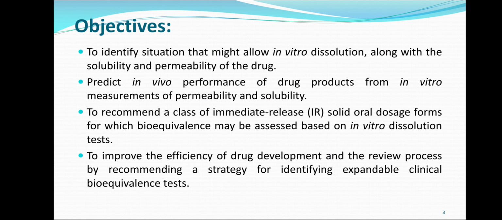Now, what are the objectives of BCS? To identify situations that might allow in vitro dissolution along with the solubility and permeability of the drug. It predicts in vivo performance of drug products from in vitro measurement of permeability and solubility. It means that in vivo performance of the drug products is easily predicted from the in vitro results of permeability and solubility.